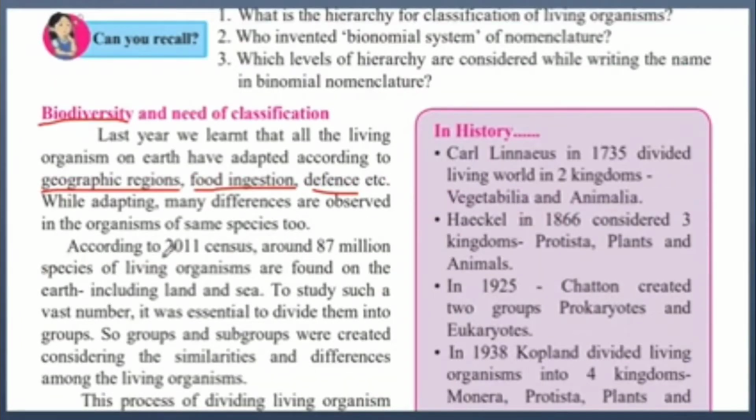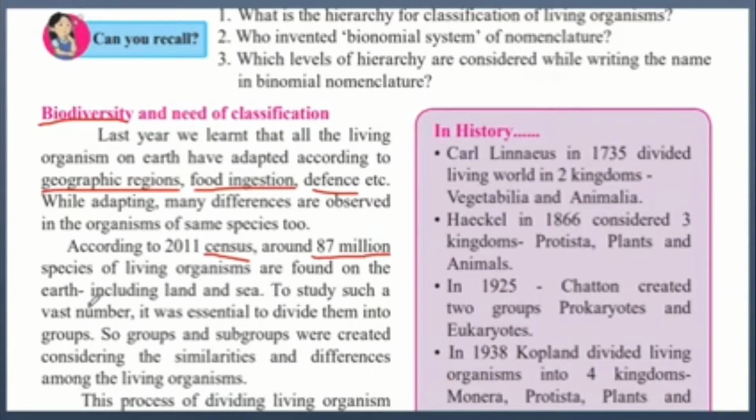So according to the 2011 census, when they count the different types of animals and birds and plants that are present in the different parts of the world, around 87 million species of living organisms are found on the earth, including land and sea. So the different types of animals and birds and plants that are present either on the land or in sea are around 87 million different types.